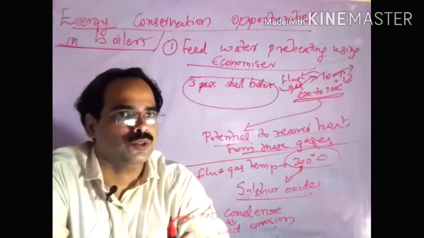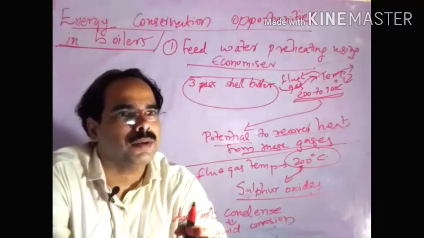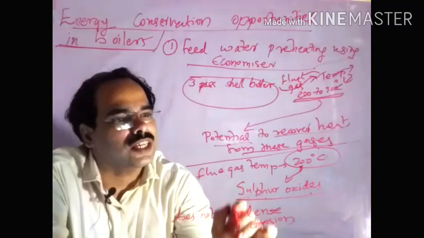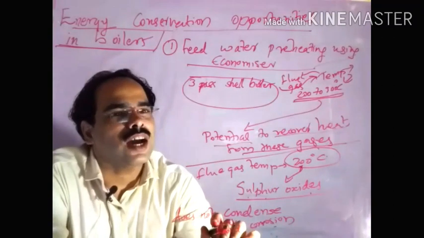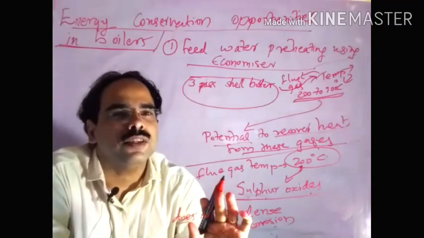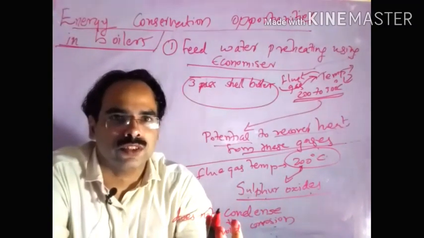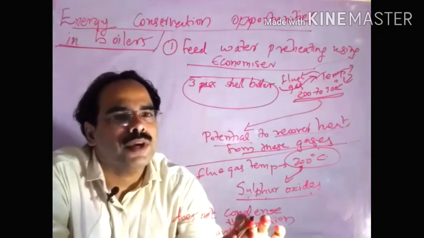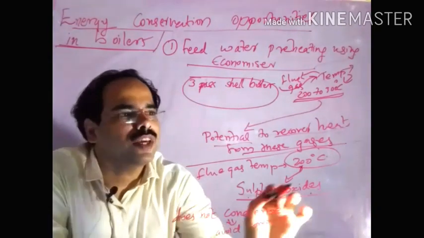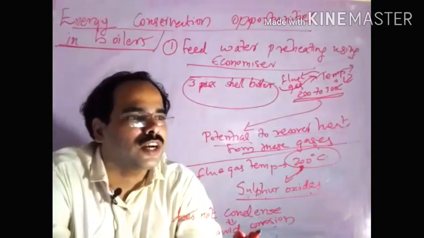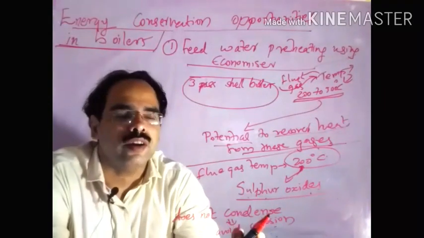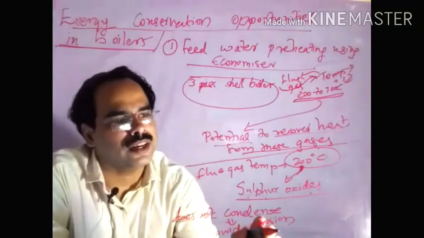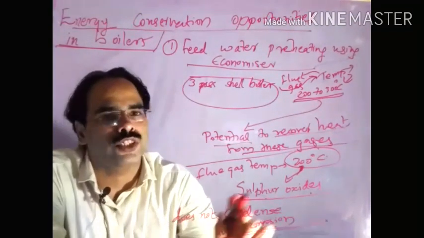That creates issues. If we are keeping that temperature below 200 degrees Celsius, the sulfur oxides will condense and stay on the boiler surfaces. That may be an issue, because there will be a chance for corrosion. So if we keep the temperature in the range of 200 degrees Celsius, these sulfur oxides will not condense, so automatically we can avoid corrosion.